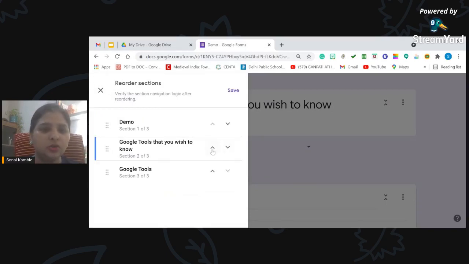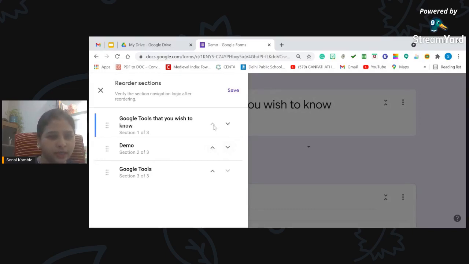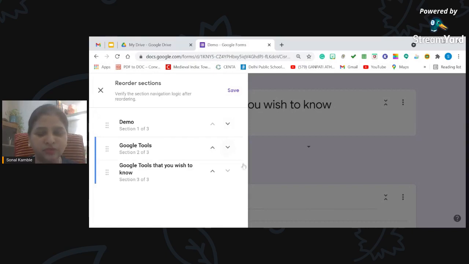So I want Google Tools to be the second section, and the other one third. So have I done it correctly? No. Okay, so I'll do one thing. I have moved this, and now I have got the perfect sequence.